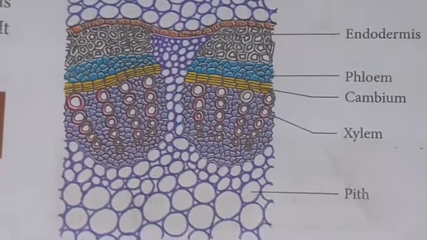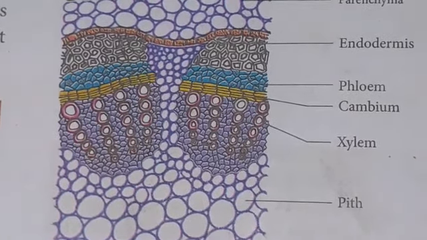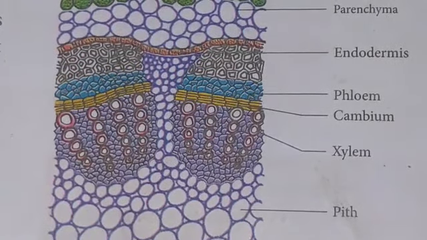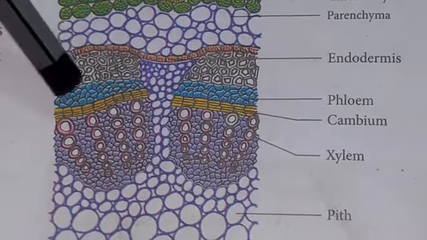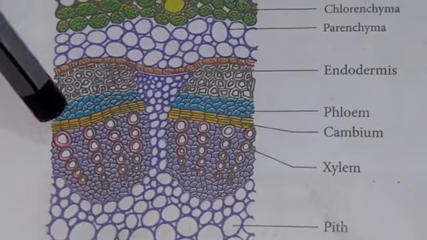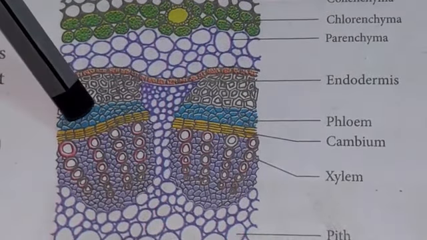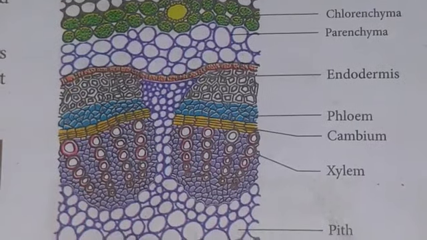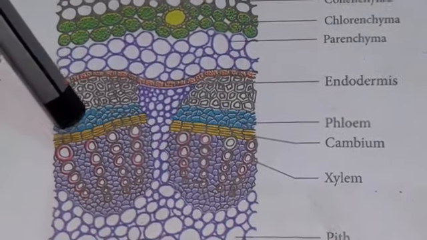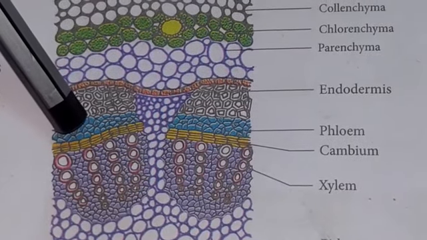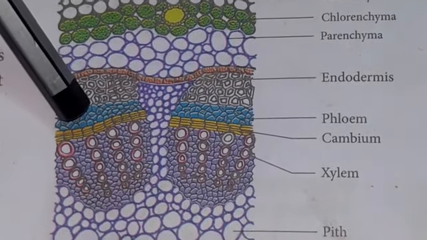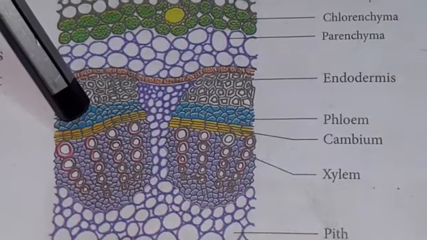The xylem conducts water and minerals from the roots to the other parts of the plant. So, still the vascular tissue system. The vascular tissue system consists of xylem and phloem. The phloem is present towards the periphery region. The phloem contains both protophloem and metaphloem. The phloem consists of sieve tubes, companion cells and phloem parenchyma.